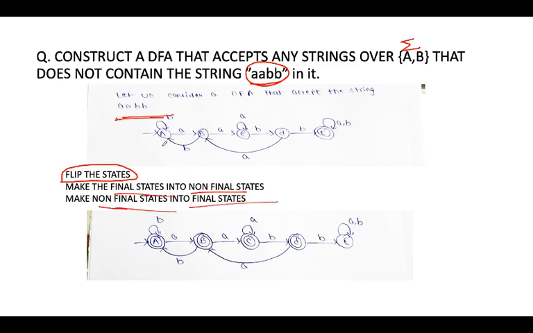Same as in the above diagram, just change the final states to non-final and the non-final states to final. Here the final state becomes non-final, and hence this finite automata does not accept the string aabb. It is one procedure to solve the problems. It's a complement type problem.